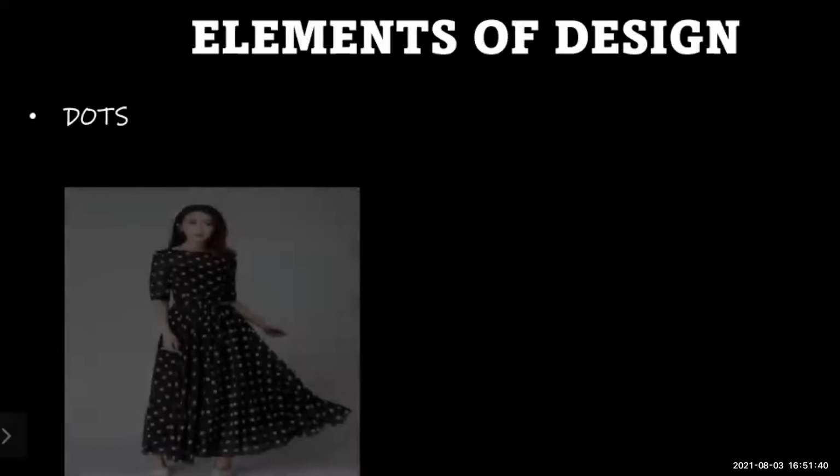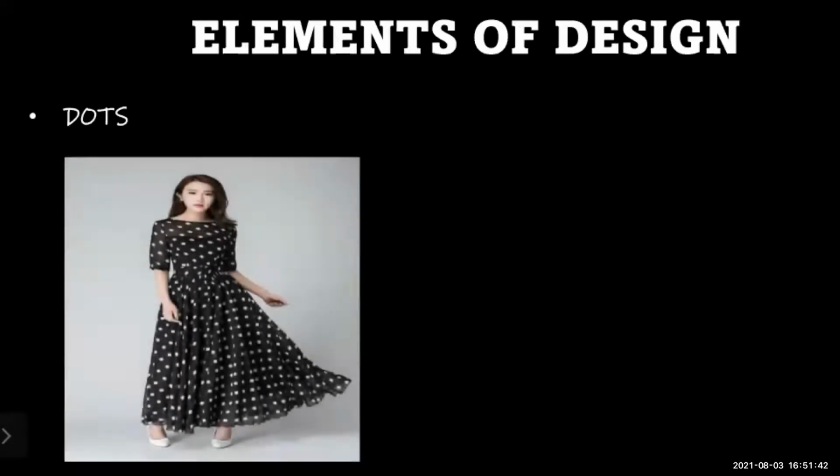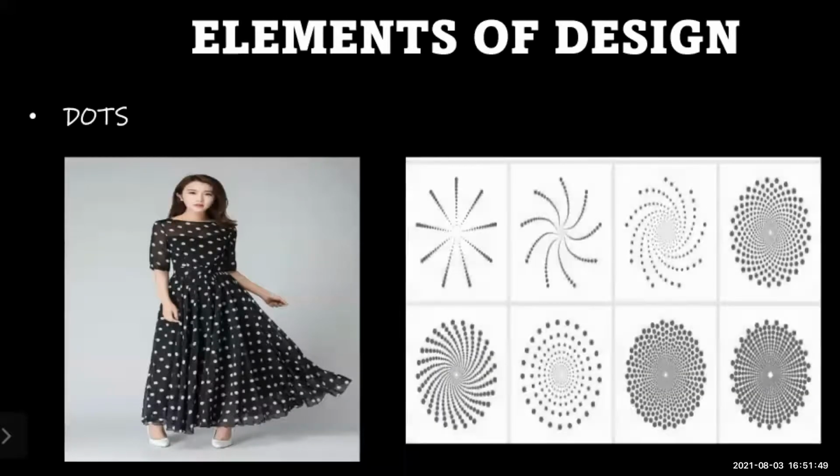Now let us look at the elements of design. Mainly there are dots, lines, shapes, value, etc. Let us first discuss dots. In simple words, a dot is the simplest element of design, or a point. Here you can see a garment on which white dots are present on this black garment, and in this other picture, with dots you can form any art forms.